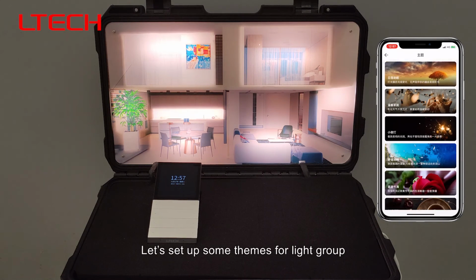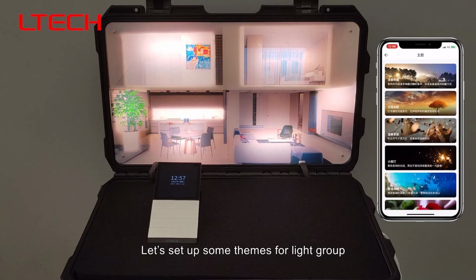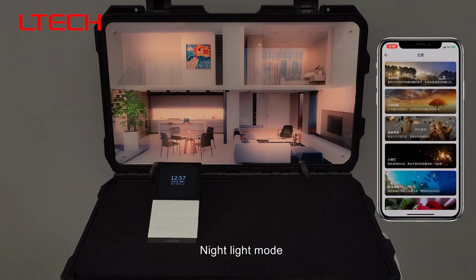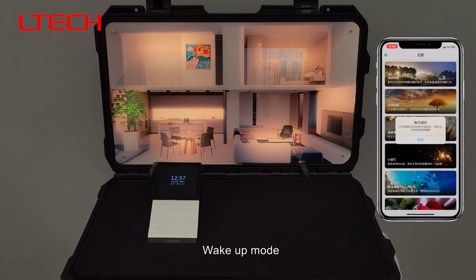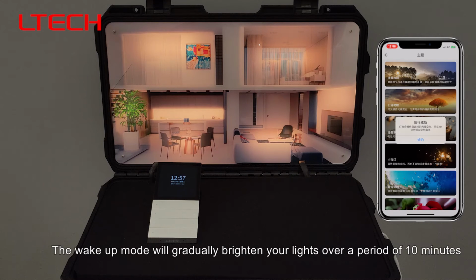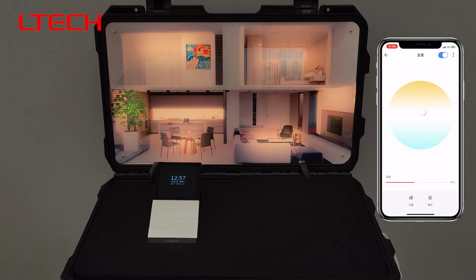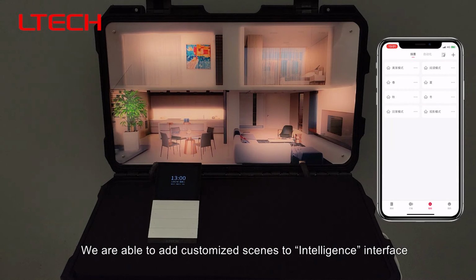Let's set up some things for light groups. Night light mode. Wake up mode. The wake up mode will gradually brighten your lights over a period of 10 minutes. We are able to add customized scenes to the Intelligence interface.